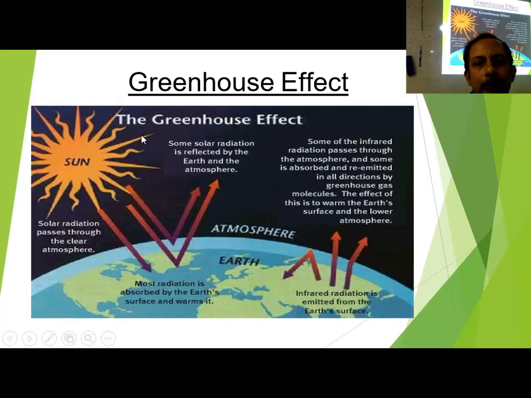So greenhouse, the sunlight is coming to the ground and getting reflected.